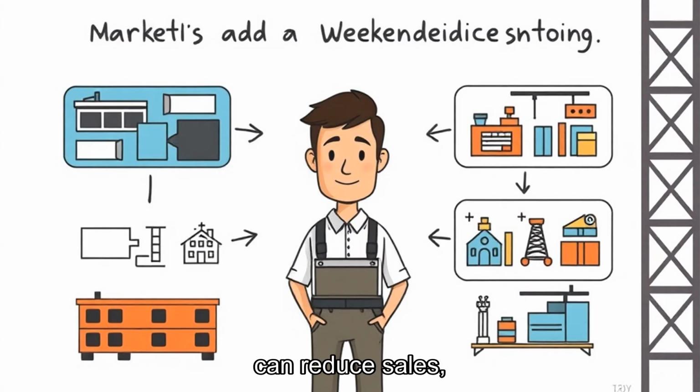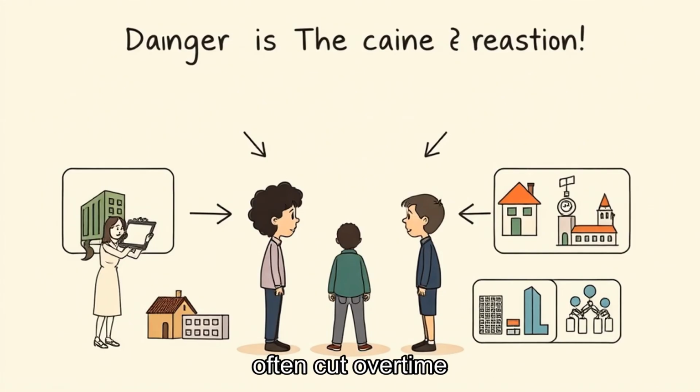The cost becomes visible when a manufacturer adds weekend shifts before GDP looks strong. A recession can begin quietly because businesses often cut overtime and hiring before they announce layoffs. A recession is a chain reaction, not only a frightening headline.